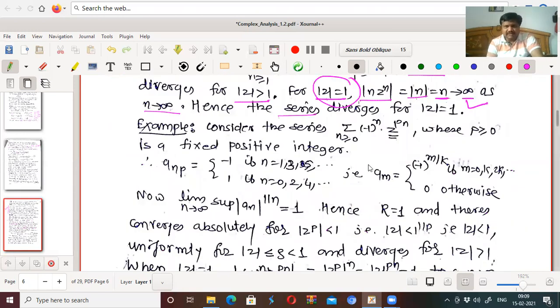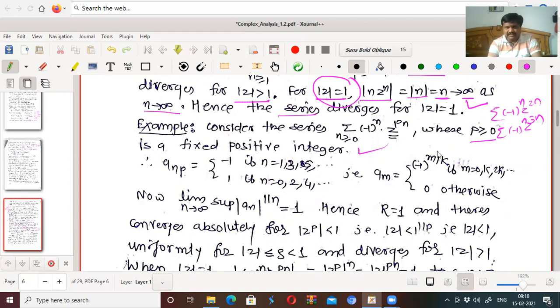Here is one more example: (-1)^n z^{pn}, where p is greater than or equal to 0. That means (-1)^n z^{2n}, or (-1)^n z^{3n}, or (-1)^n z^{4n}, and so on, where p, whatever it may be, is a fixed positive integer.